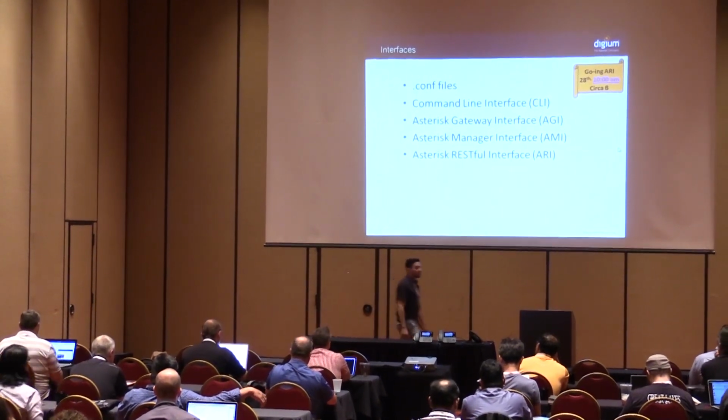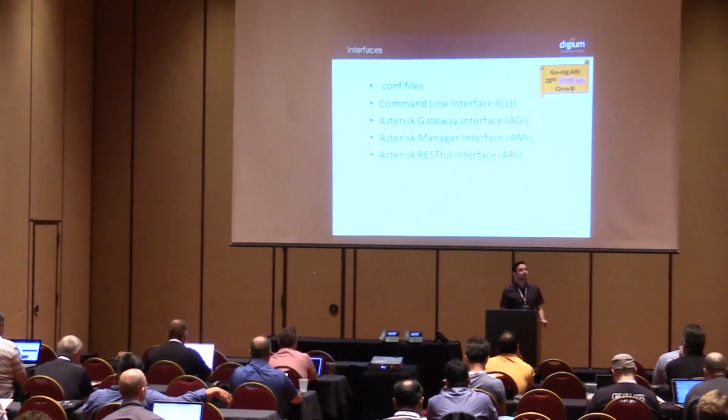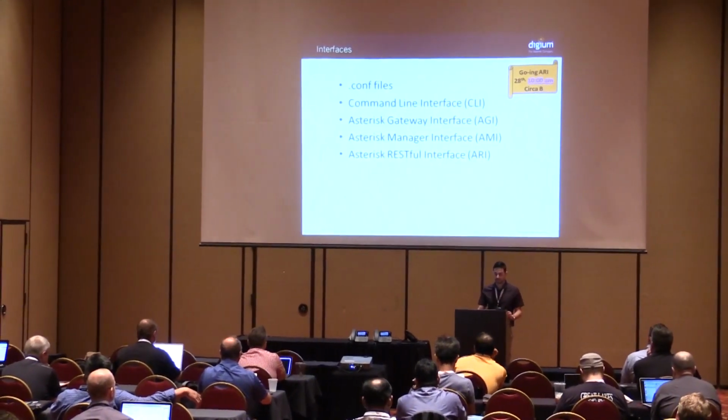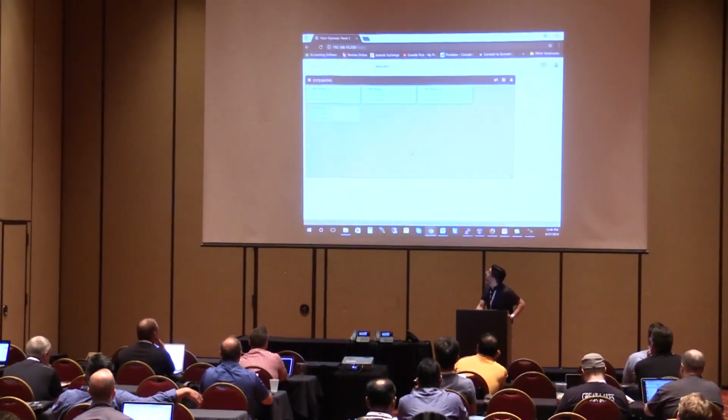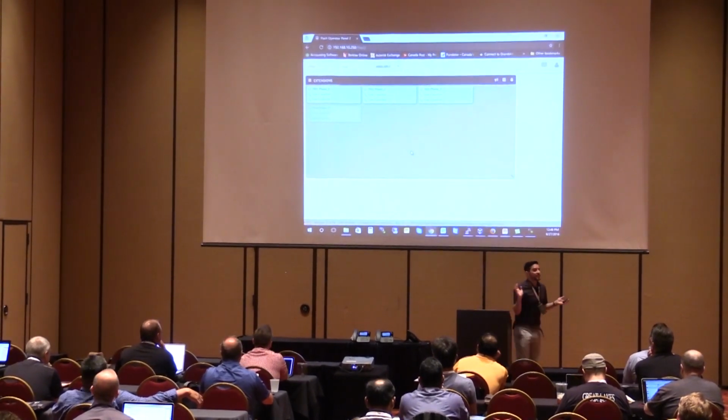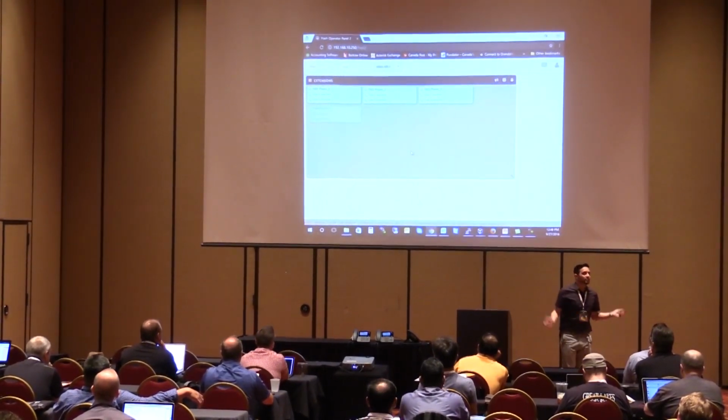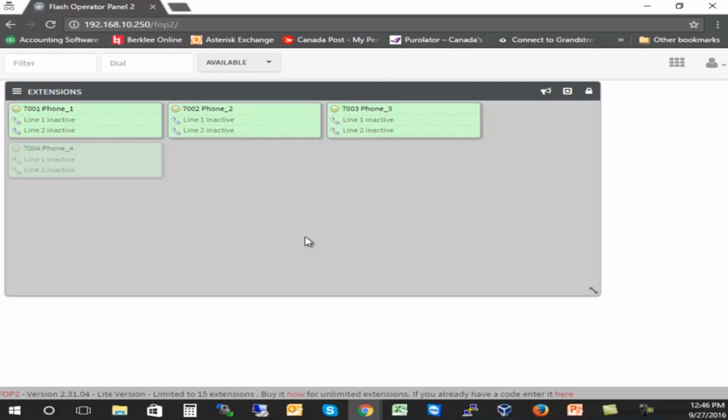Have any of you seen the Flash operator panel? I bet you all have, right? The Flash operator panel uses AMIs. It has a connection to Asterisk using the manager interface. It gets events from Asterisk so that when we dial one extension, the interface changes.